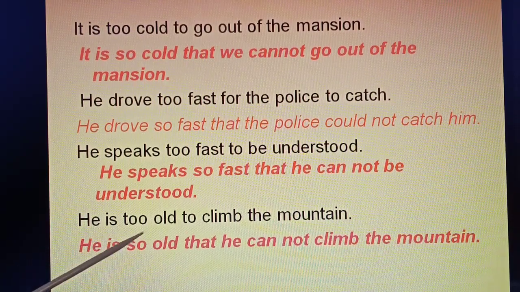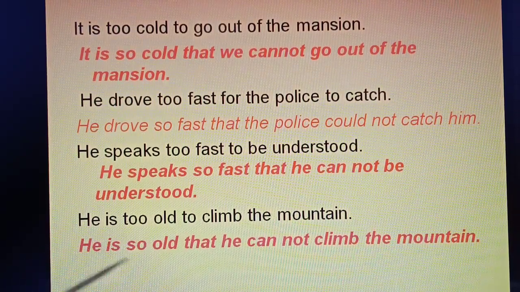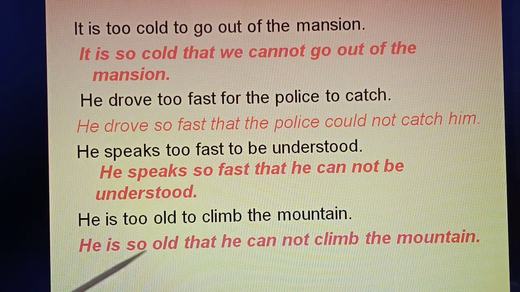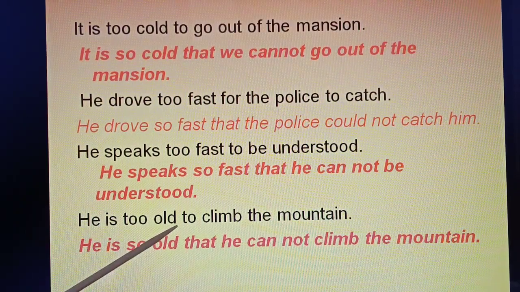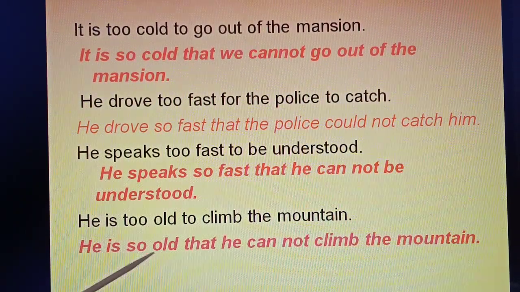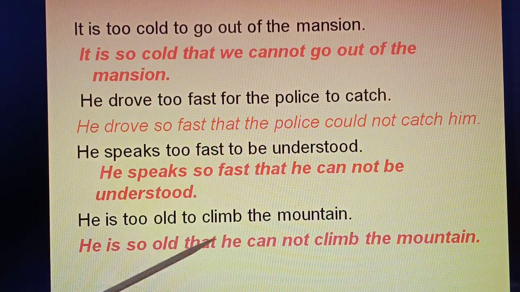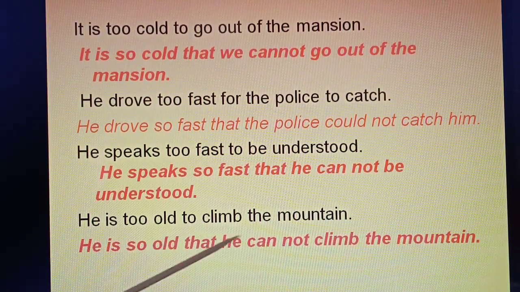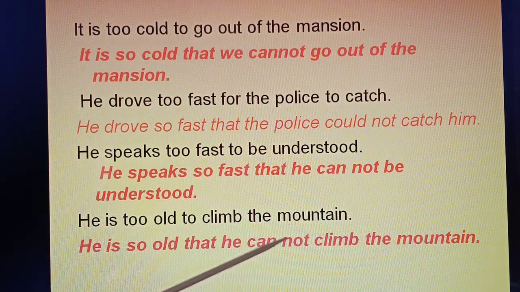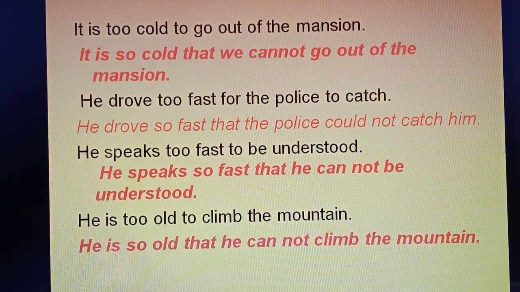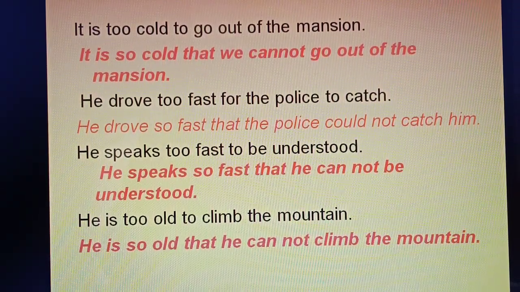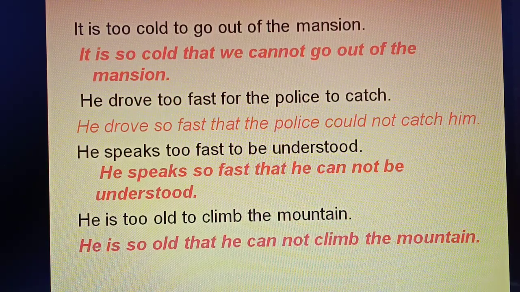"He is so old that he cannot climb the mountain." Pronoun "he" plus negative "cannot", the rest of the sentence as it is. So the same rule we are applying here.